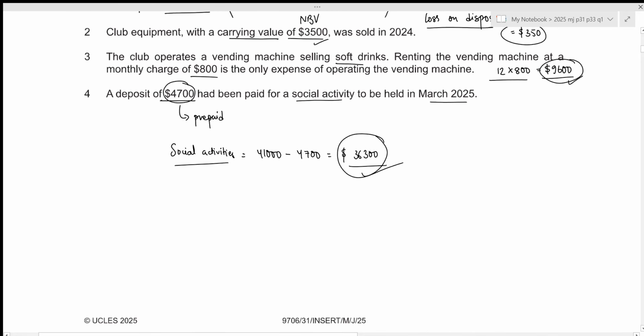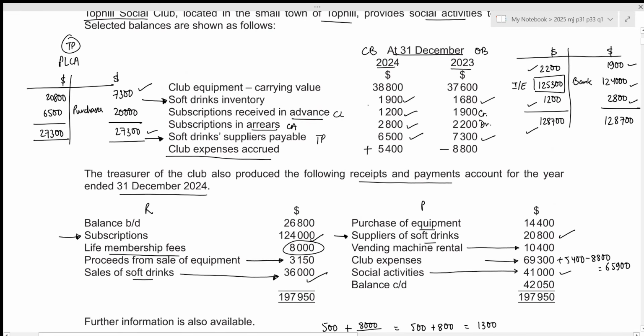So we start with the opening balance. Then we add any purchases. We add the cost of the new purchased non-current asset. We subtract the disposal. For disposal, we subtract the net book value of the disposed non-current asset. Then if there is any revaluation upwards, we need to add that. Any revaluation downwards, we need to subtract that. Then we subtract the depreciation, which will give us the closing balance of the net book value. Now we will follow this process here as well.